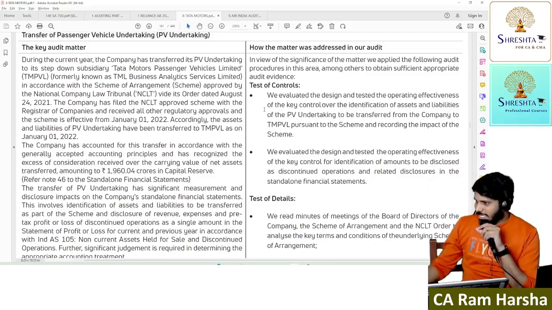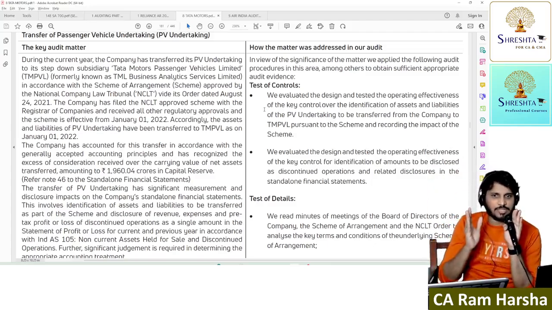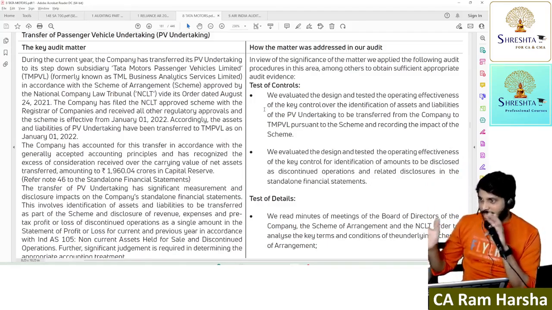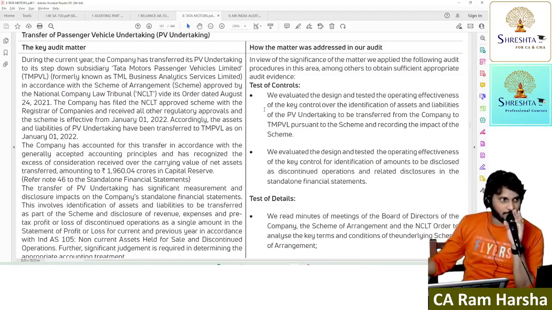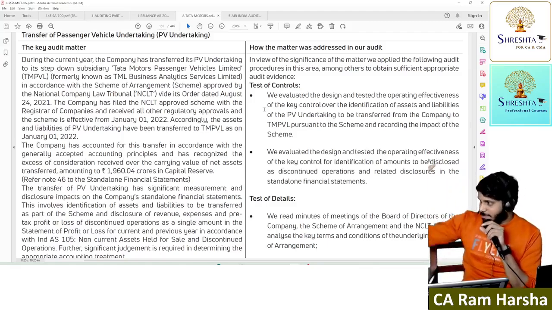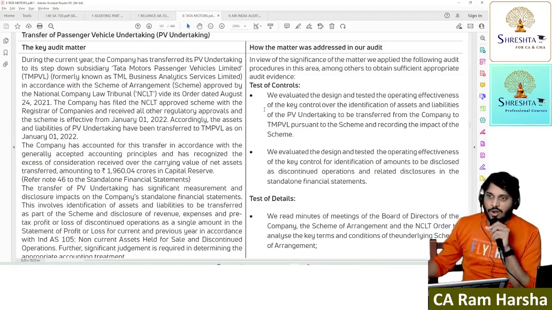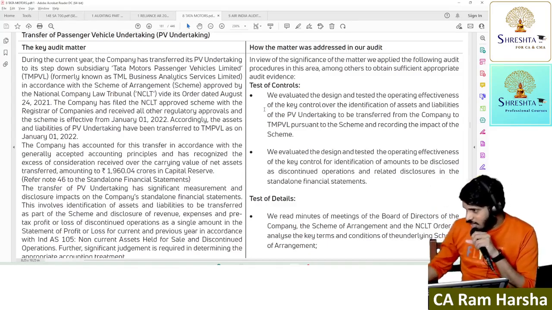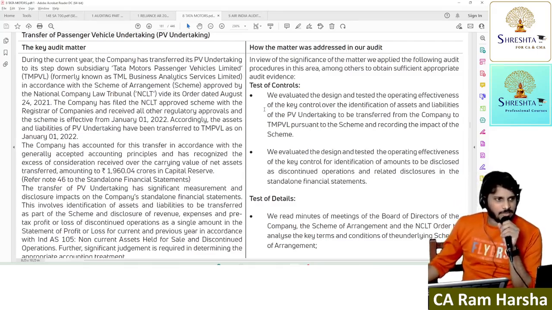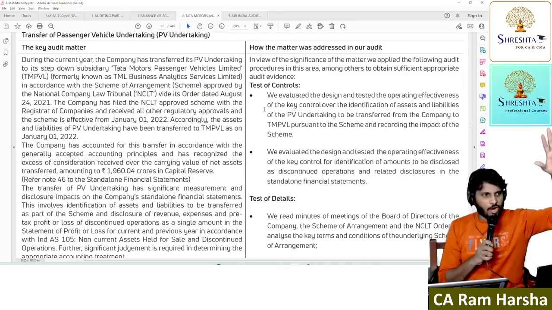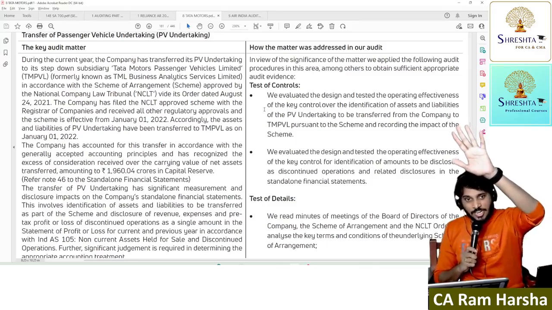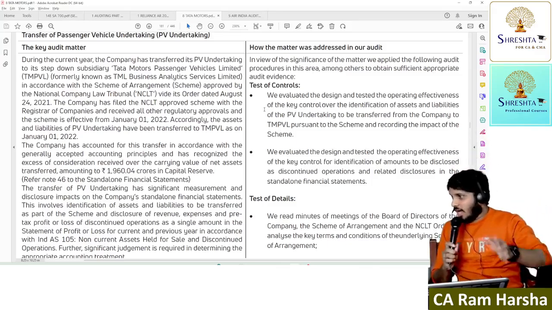What is he saying on the right side? First, on the left side he said about the situation. A significant event happened during the year, an important event. On the right side, the auditor says how he verified it, how he conducted the audit. In key audit matter, what is the auditor telling exactly? What according to him is an important audit matter, and how he audited it. Correct?